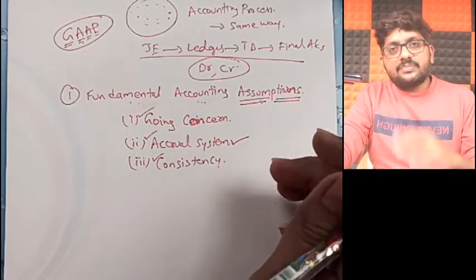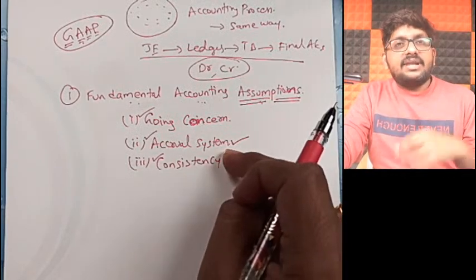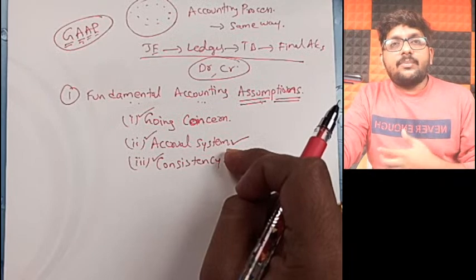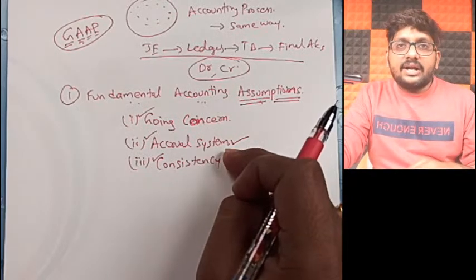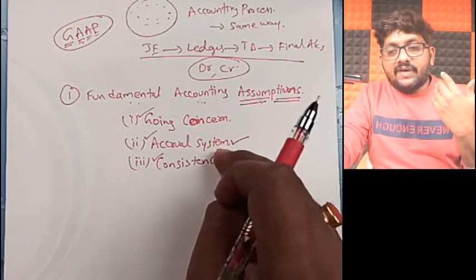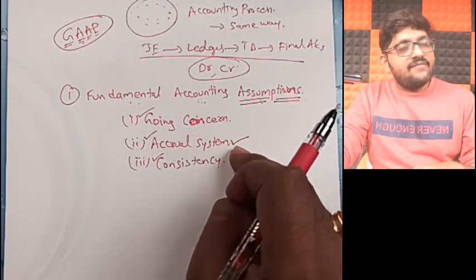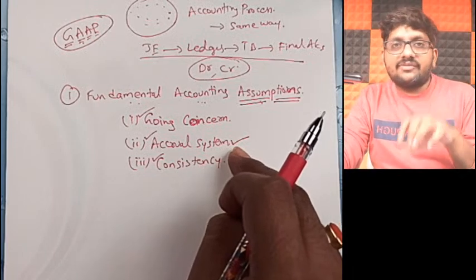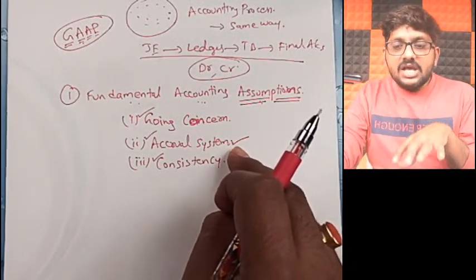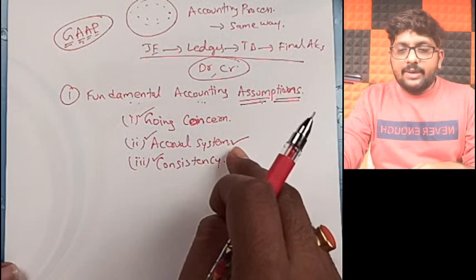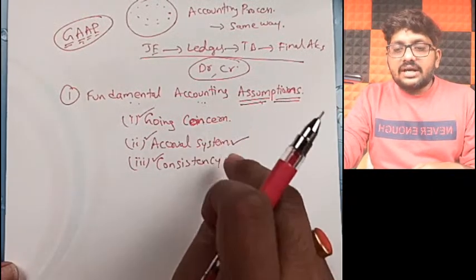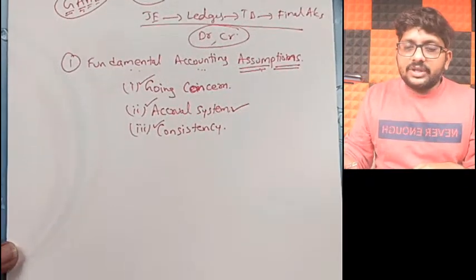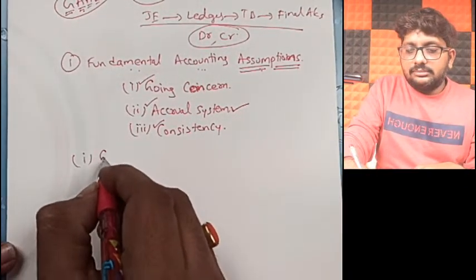I've spent enough time explaining what the accrual concept is. I've explained journal entries relating to that, the ledger postings related to that, and even the final accounting part of the accrual system. Everything has been explained in detail. Almost 2 to 2.5 hours I have spent on that. So I'll not spend more time on that. But now let me go through going concern and consistency. All of you please put the heading: going concern.